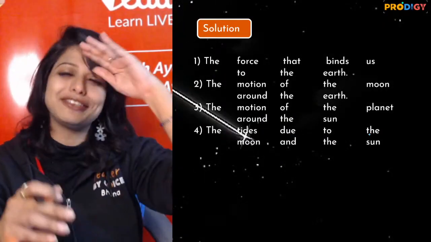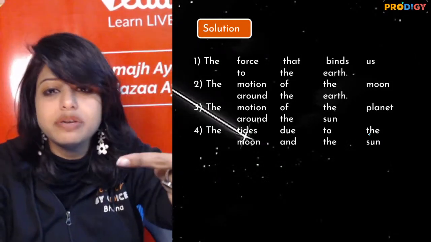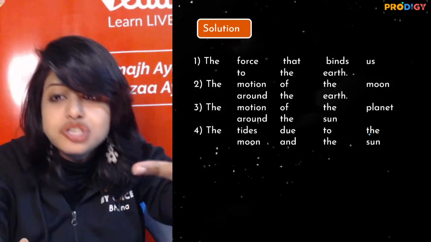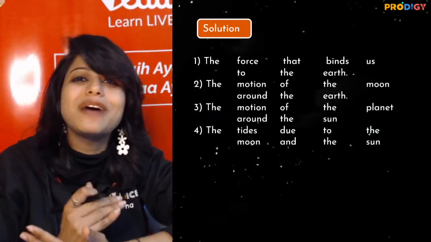Two markers, you are super ready. The force that binds us to the earth, the motion of the moon around the earth, the motion of the planets around the sun, and the tides. So exactly all those four points you have stated.